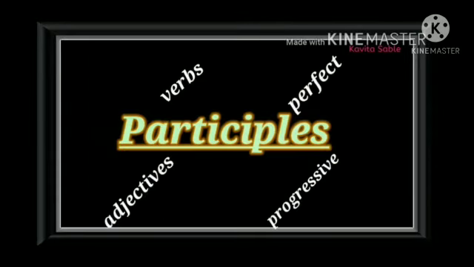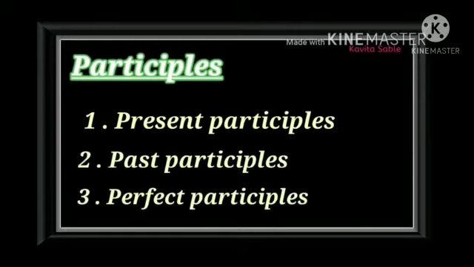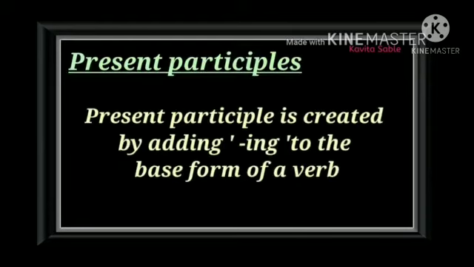The next type is participle. Here the participle is a verb, and it is also used in perfect forms, as an adjective, and in progressive forms. Participle types: present participle, past participle, perfect participle. First, present participle. Present participle is created by adding ing to the base form of the verb.